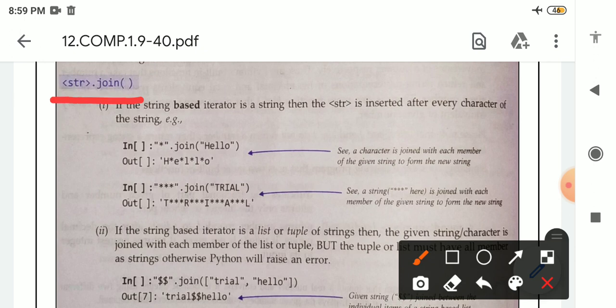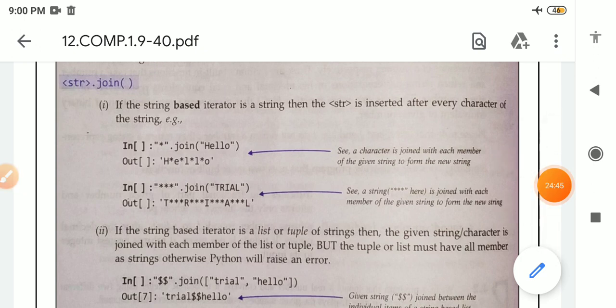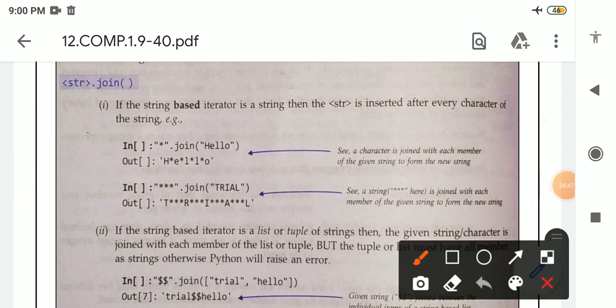See here, str is a string, dot join. When we use this function, see how the output is printed. This str will contain the symbol or character or string. After that, join, and inside the parentheses we provide a string. See this example: star is written in double quotation, so it is str dot join.